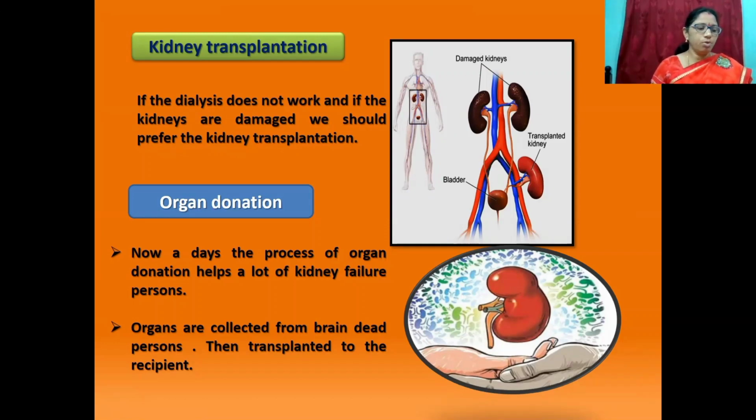Okay, students, we discussed many topics in this class. Let us recall once again. Excretion in human beings, catabolic activity, metabolic activity, external structure of the kidney, internal structure of the kidney, structure of nephron, mechanism of urine formation, dialysis, kidney transplantation, and organ donation.